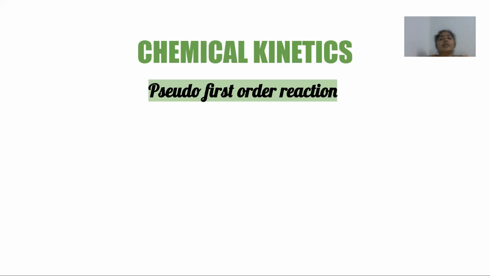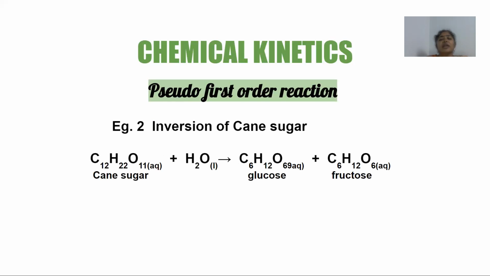Okay. Now let us take another example. We have inversion of cane sugar. So again here the cane sugar undergoes hydrolysis to form glucose and fructose. Now in this case also the rate law you will see is actually dependent on concentration of cane sugar as well as water.